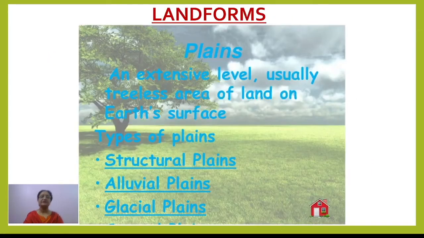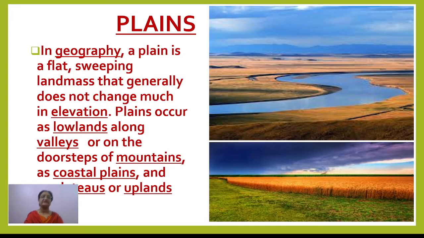Now comes the plains, right? When we say plains, plains are generally low-lying flat surfaced areas, and these can be depositional plains as well as structural plains. In geography, a plain is considered a flat sweeping landmass that generally does not change much in elevation, having almost the same height.